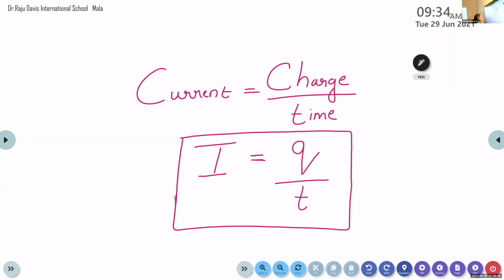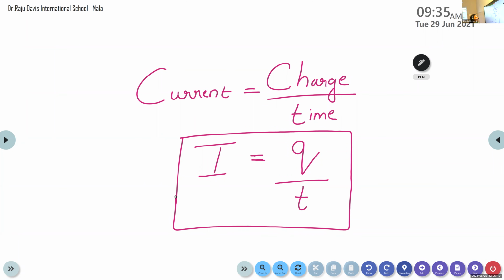Now we can see the unit of this current. I hope the definition is clear, right? Once again we can recall this definition. Rose, what is the definition of electric current? Electric current is the rate of flow of charge. Very good. It is the rate of flow of charge.